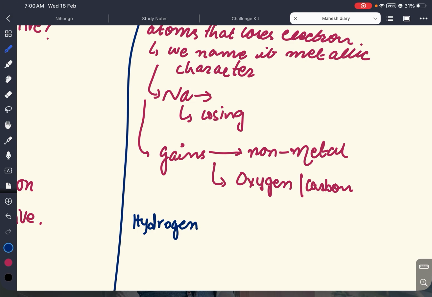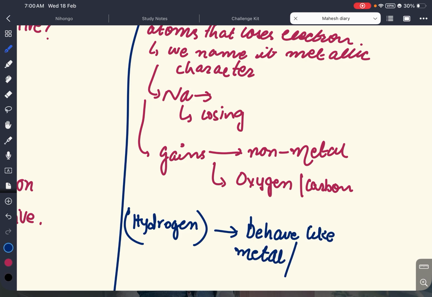It's more like someone who is a hypocrite. It can behave like a metal and it can also behave like a non-metal. ठीक है, so further if we study more, we'll get to know what actually is happening.